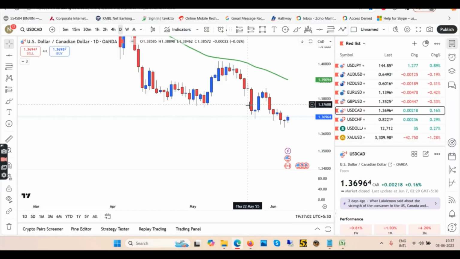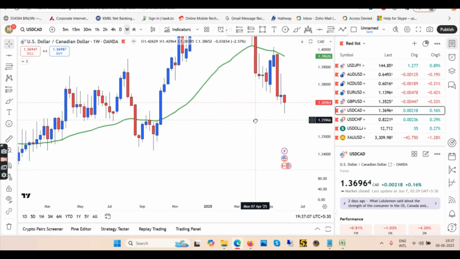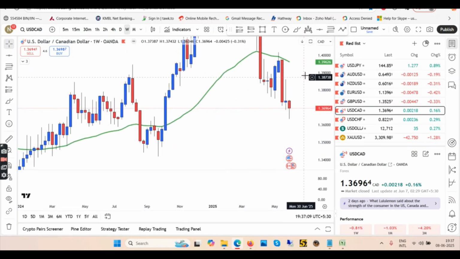Coming back to the top down approach with weekly time frame. Weekly, what do we have? Weekly, we are trying to go down. So down and pull back. So this week might be a pullback week. In weekly, we had been going down. We might go up just as a pullback this week, and then we have to take down this low.